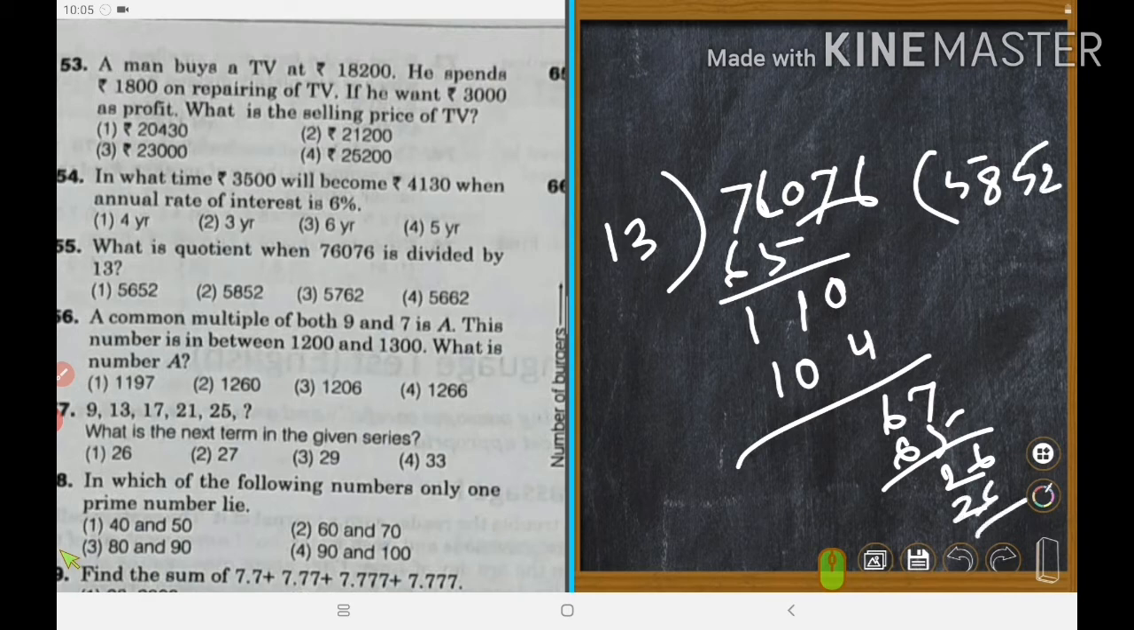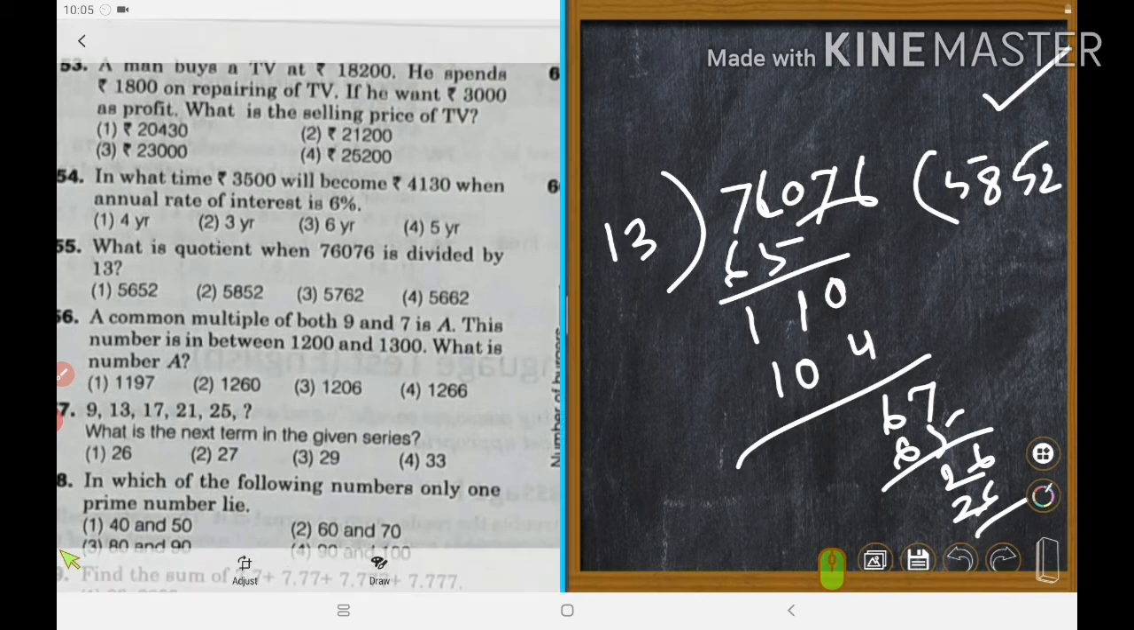Okay, the question is 5852. Right answer? Yes. Which one? 2 or 3? 5852, 2. Okay, yes. Next.